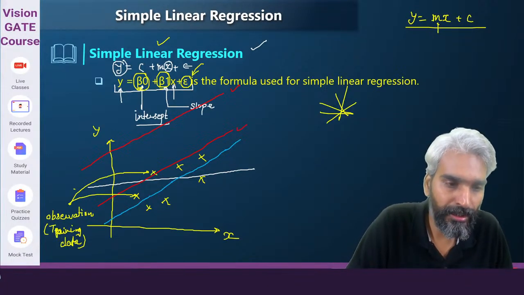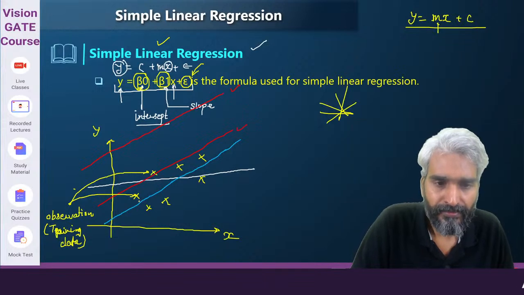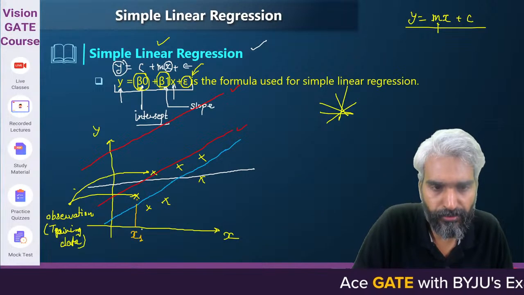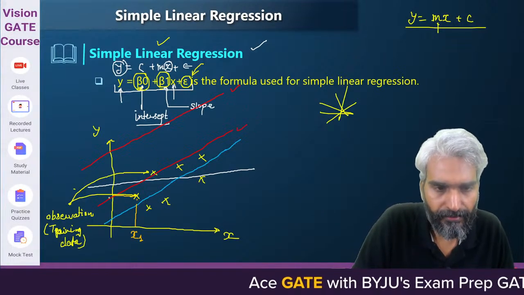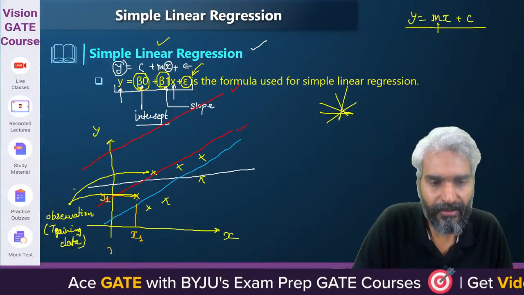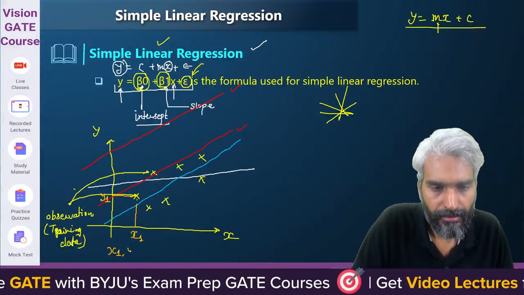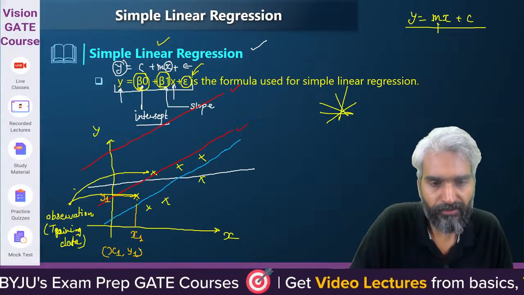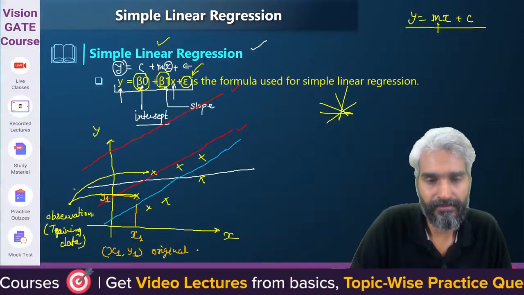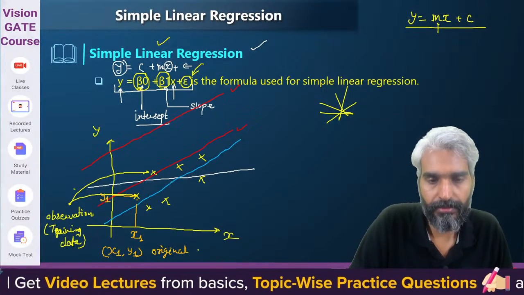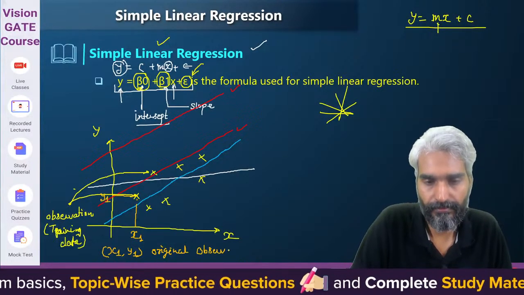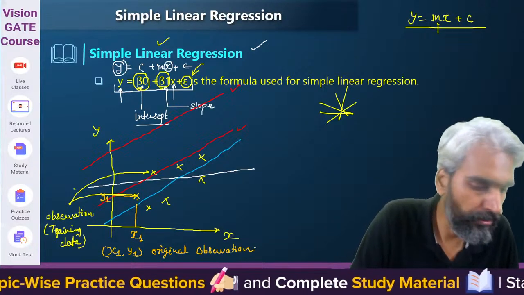So please try to understand. Okay, this is the point x. Let's assume this is your x1 and this is your y1. This is the actual point. So x1, y1 is your original observation. This is the original observation.